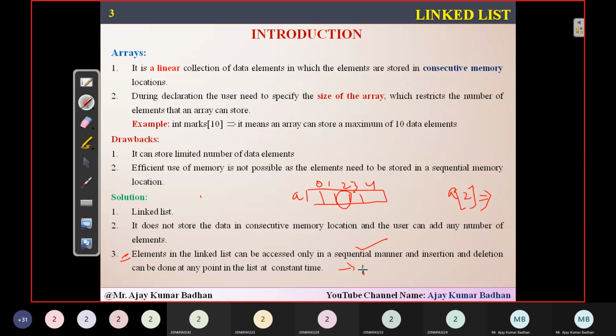Suppose I want to access the information present in this location. If I'm using linked list, then first I have to visit this particular node. First I had to visit this particular element, whatever the value is there. Then after that, I will be visiting this particular, and then finally I'll be visiting this particular node. So I need to go in a sequential manner when I'm dealing with linked list. But in case of arrays, whichever the location you want the data, you can simply give the location number. Automatically, it will show you the value present in that particular location. That is the only thing that is not possible in linked list. Remaining all is possible with respect to whatever the limitations we have with respect to arrays.